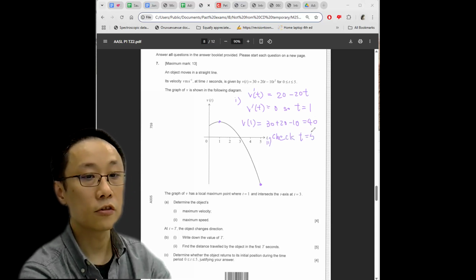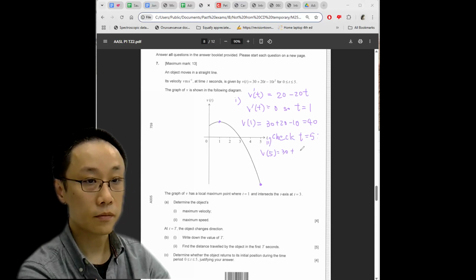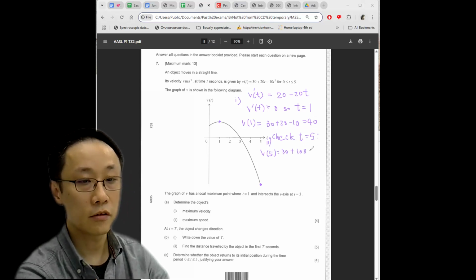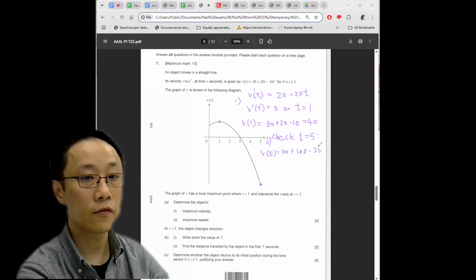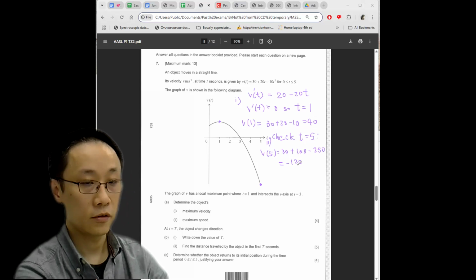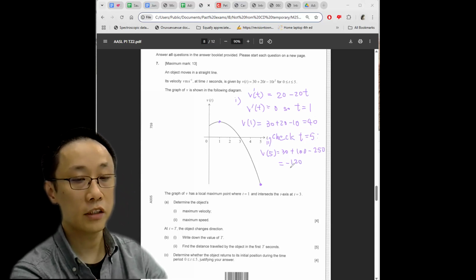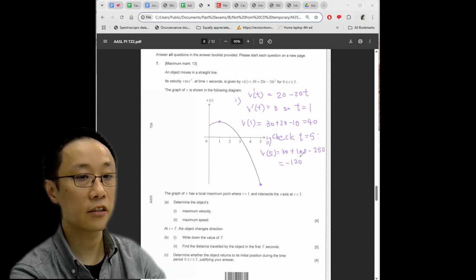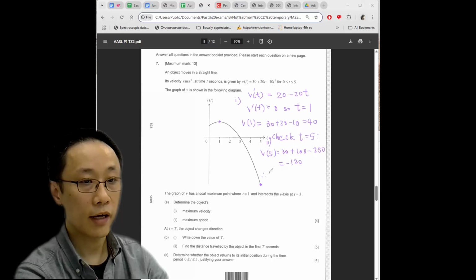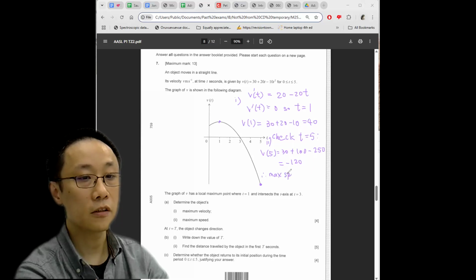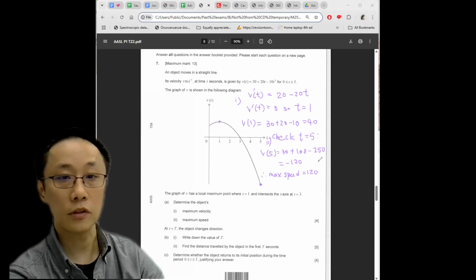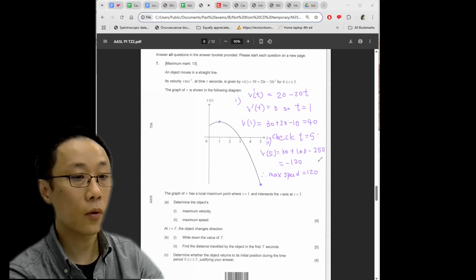T equals 5, V of 5 equals 30 plus 100 minus 250, which is negative 120. And negative 120 clearly has a larger magnitude than 40. Therefore, max speed is just 120. And of course, you guys need to remember not to include the negative sign when reporting speed.